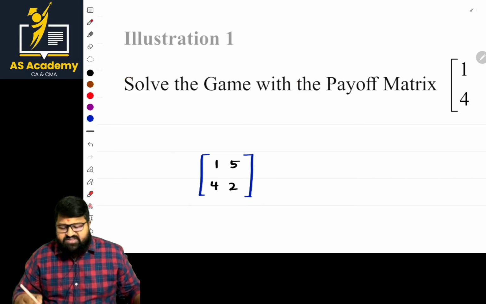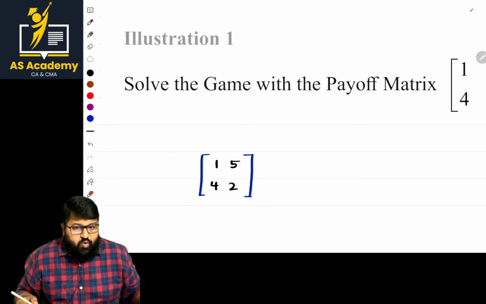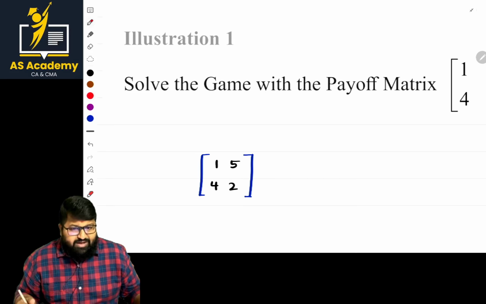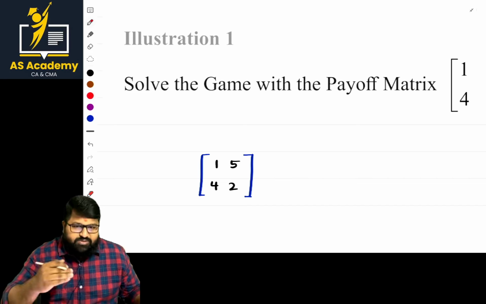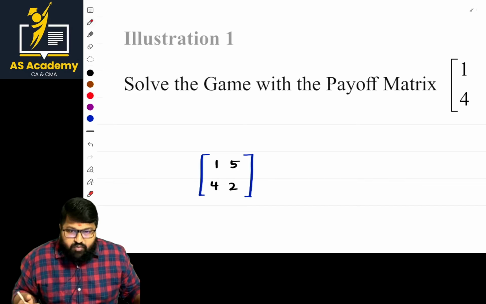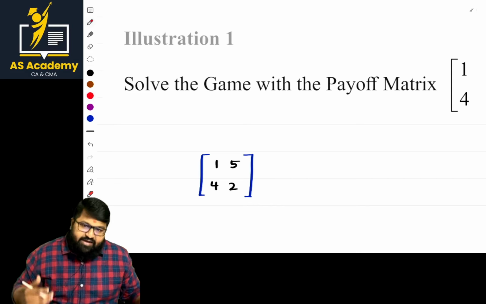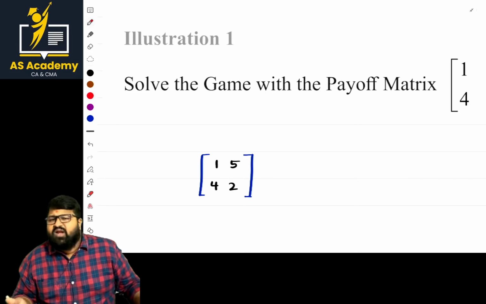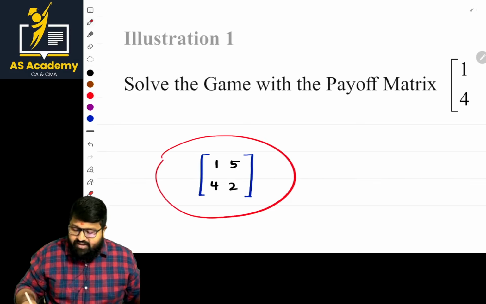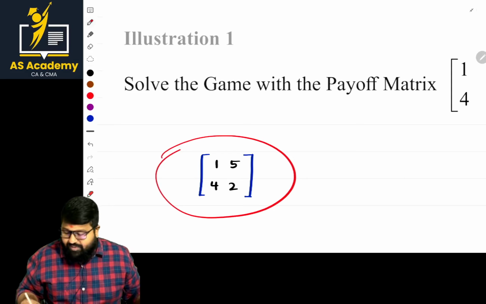When we are going with a problem, first thing, let us go with the saddle point. If the saddle point is reached, then the answer is done. If the saddle point is not reached, then we go for mixed strategies. If it is a 2 by 2 matrix, we can apply the odds method. If it is not a 2 by 2 matrix, we go with the dominance rule. And at the end, when it is 2 by n or m by 2, then we go with the graphical method. So now let us apply the first minimax or maximin.